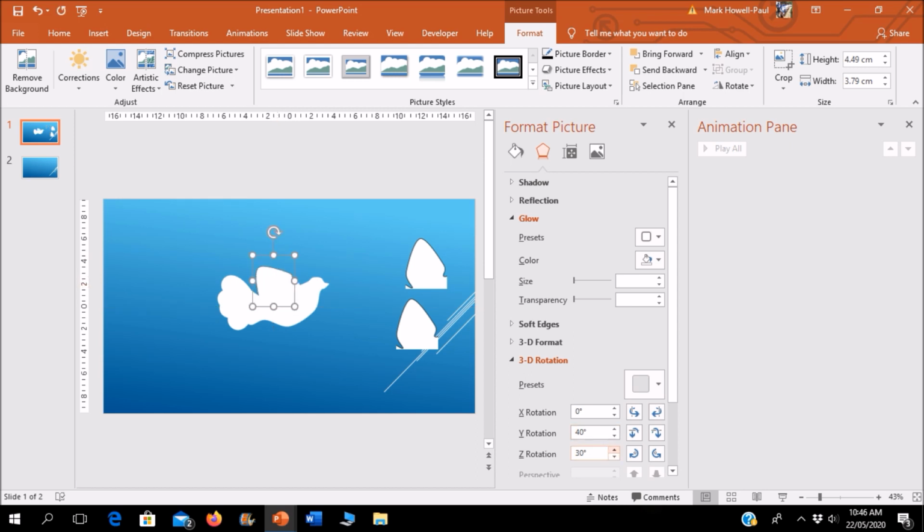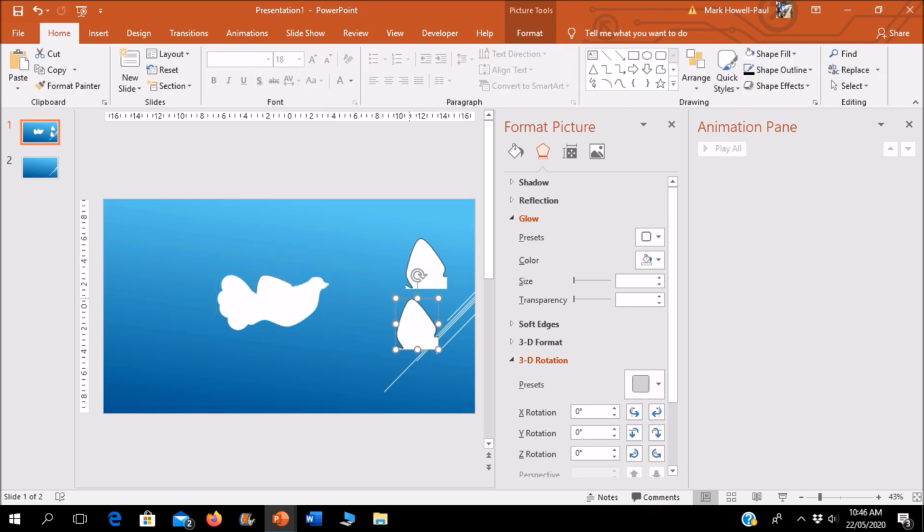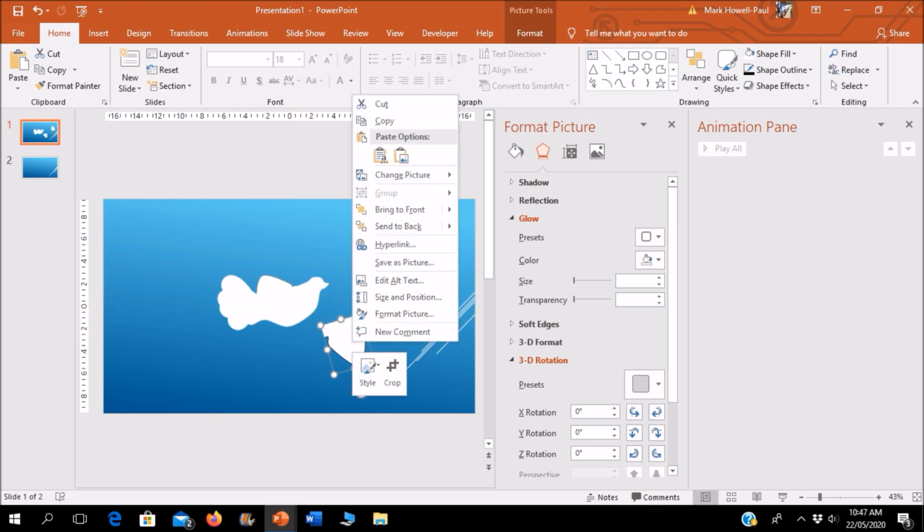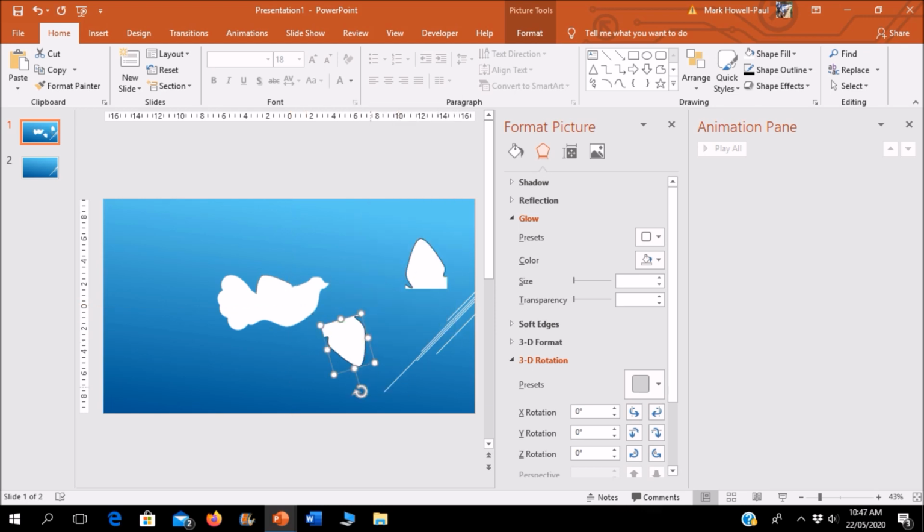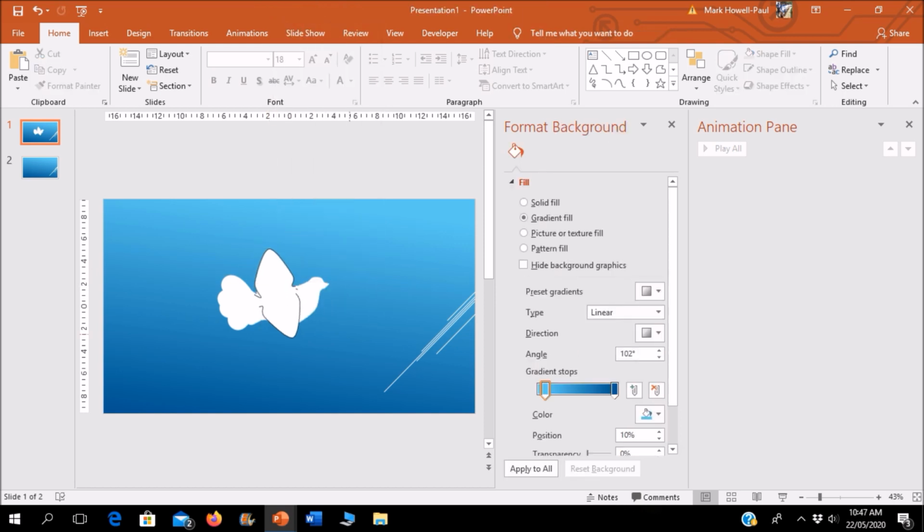I'll just adjust it a little bit and I'll select another one of these wings and I'll just rotate it the opposite direction. And I'll just line it up, and that is what we should have. And I'll bring these 2 wings to the front, and this is what we have here.